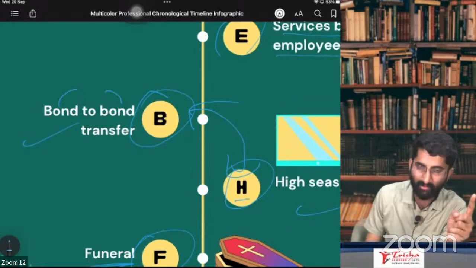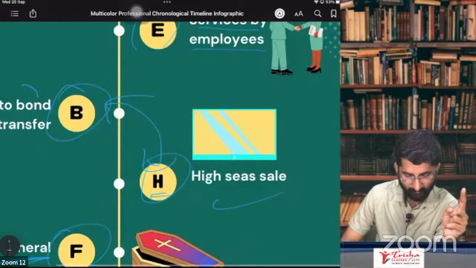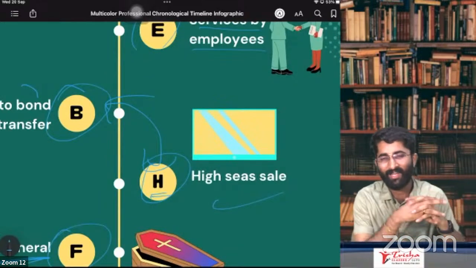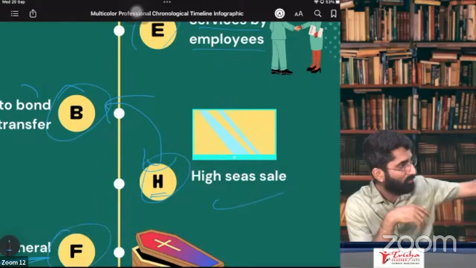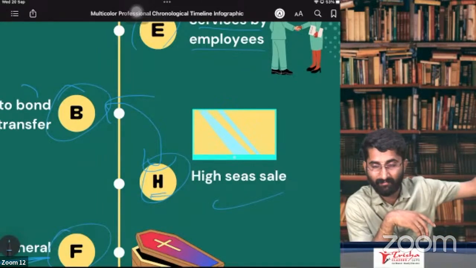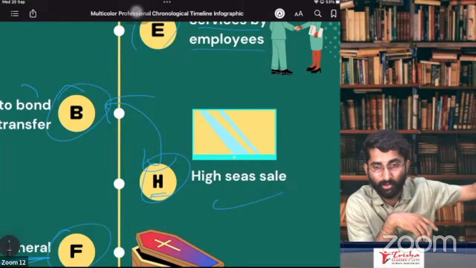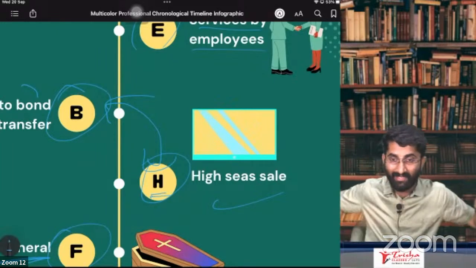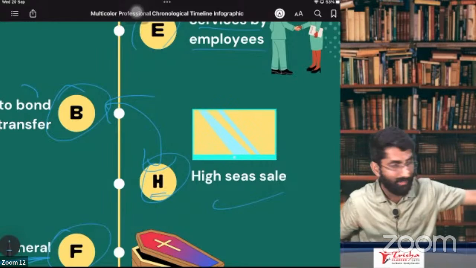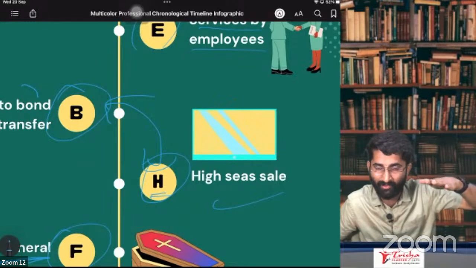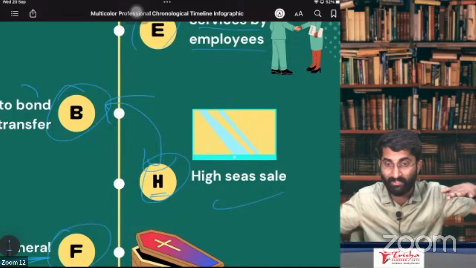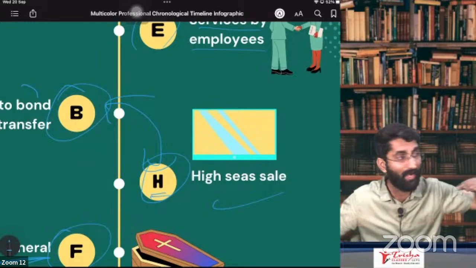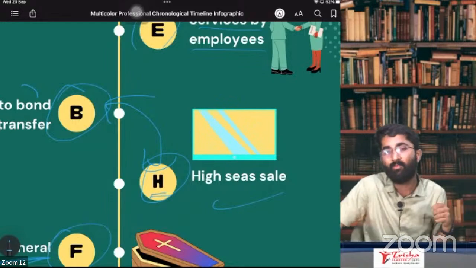And high seas sale also. What is high seas sale? I hope the spelling of high seas is right. What happens in high seas sales? Goods are sent from another country, for example South Africa, and they are coming. So it is sailing on the water. It has not entered India. It is still outside India, just floating on the water. In that case, I found one buyer and I sold the goods to that person while the goods are sailing on the water.